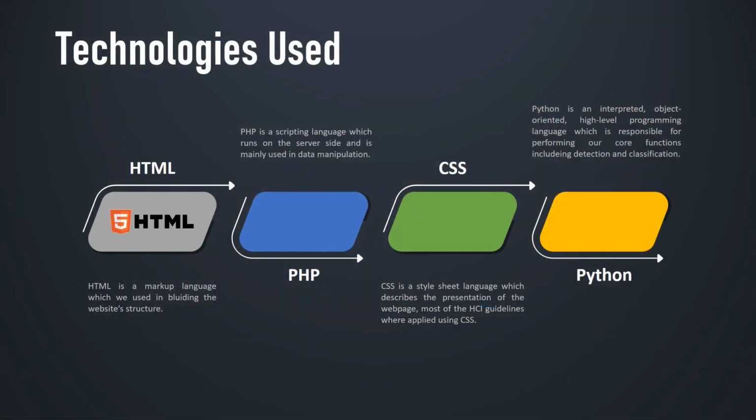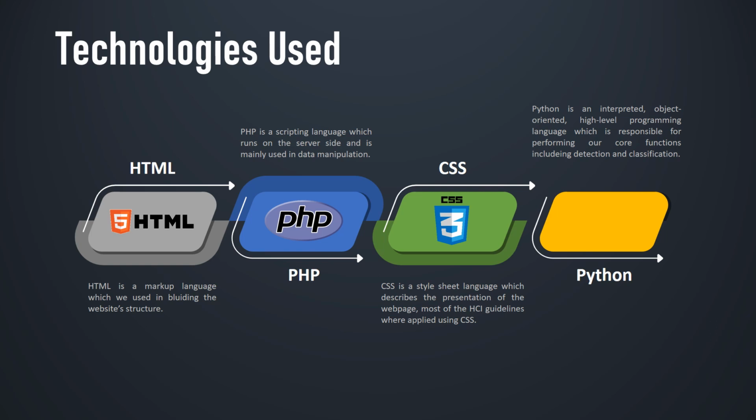In order to develop this web-based system, we used several software platforms, mainly HTML, PHP, and CSS, to develop and design the user theme part of our system, which is a website interface, while Python was used in implementing the core system functions that are related to detection and classification.